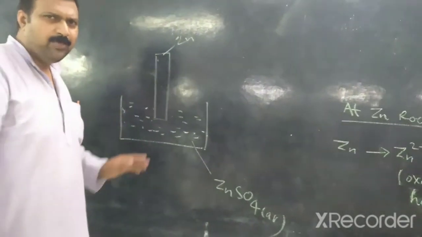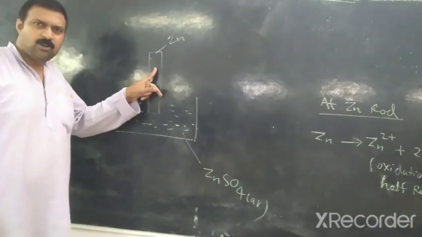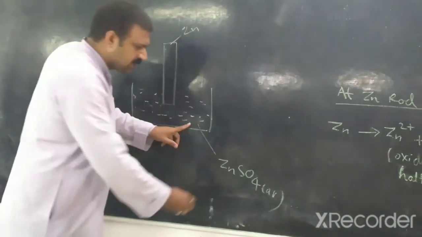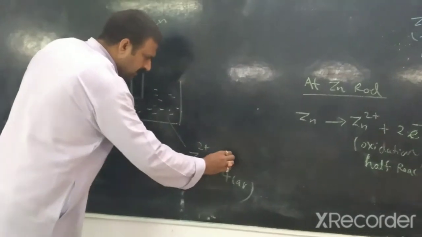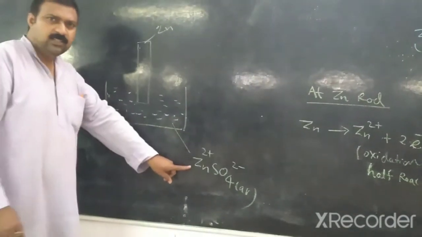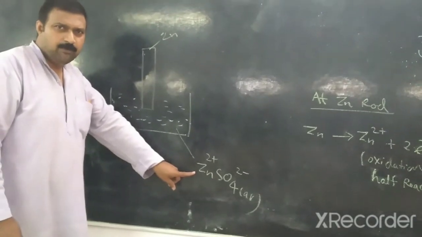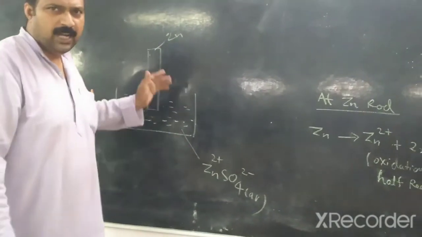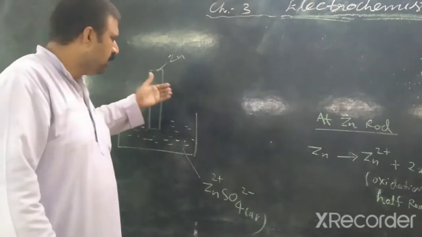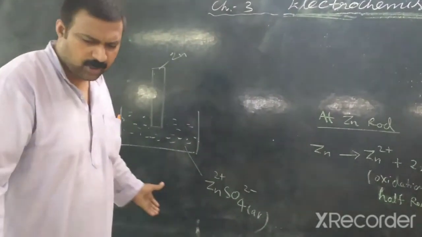Why? Because zinc atoms are present in aqueous solution of zinc sulfate. Zn2+ ions and sulfate ions are present. So zinc will not displace zinc ions because both are the same metal and have the same electric potential, or we can say, the same reduction potential.